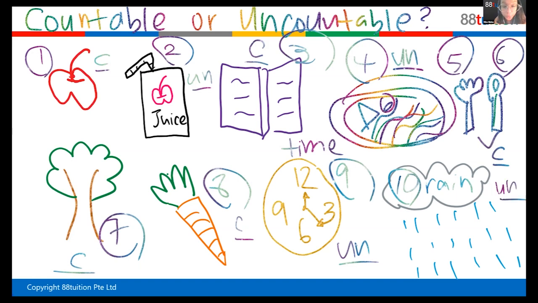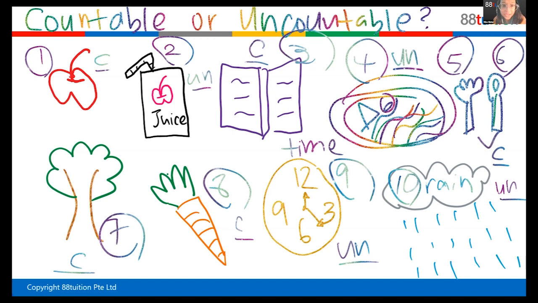Now let me give you a clue. If you are confused whether this is actually countable or uncountable, think about whether there's a plural form to that word. For example, book becomes books. You add an S, right? So if you can add an S behind, yes, countable. If you cannot, uncountable. There's no plural form for an uncountable.